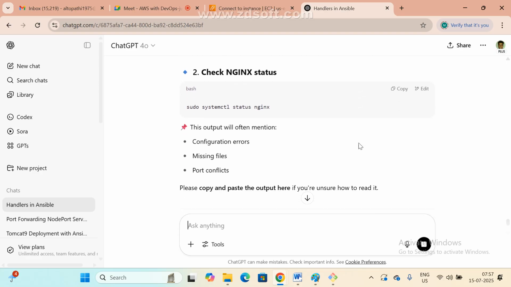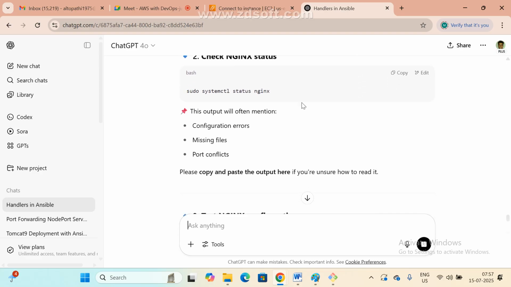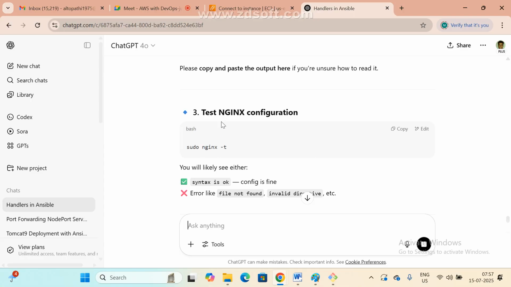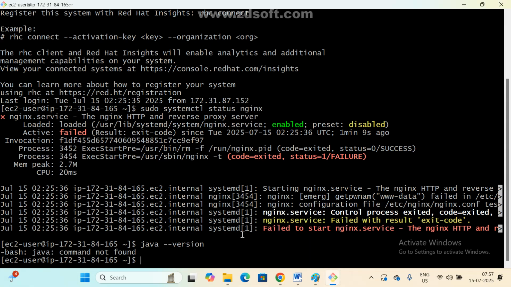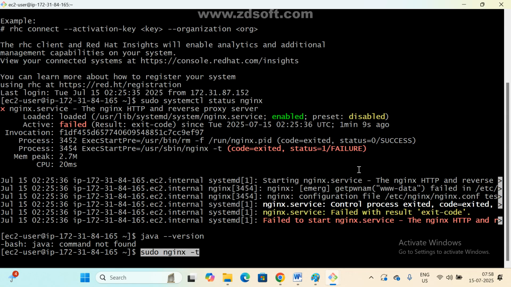This is okay, no need. sudo systemctl status checked, already failed. Now nginx configuration. Check this one: sudo nginx -t, to see whether the configuration is done or not. Paste it.